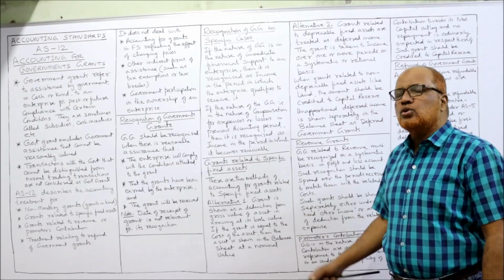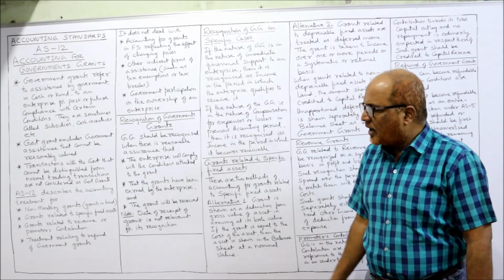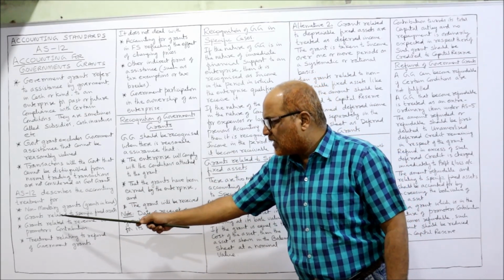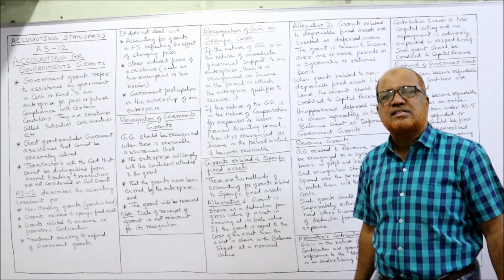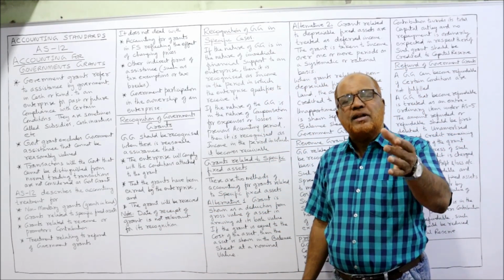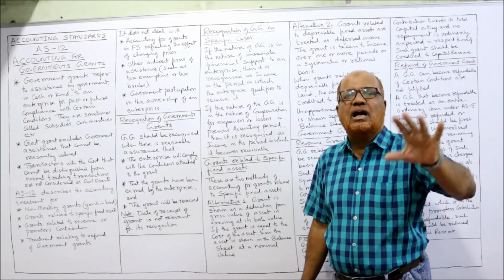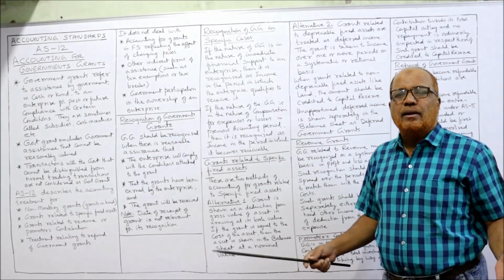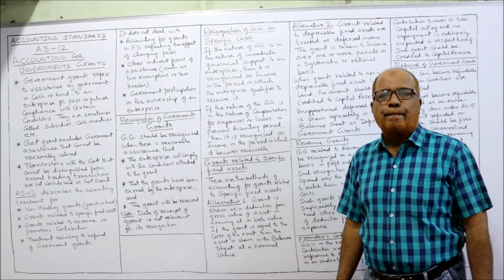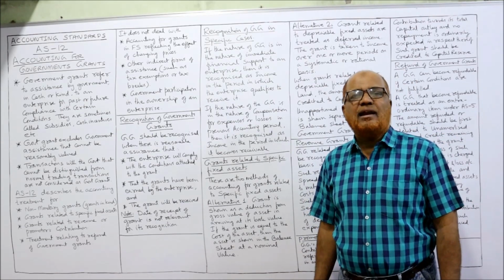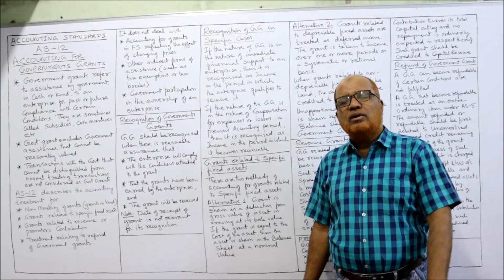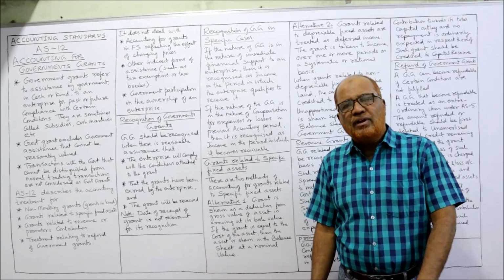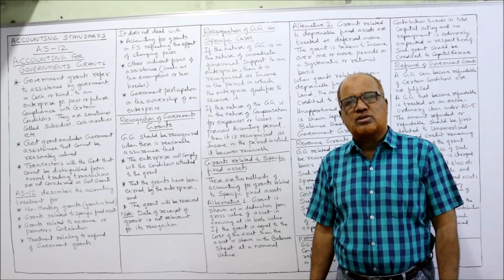Now, grants related to specific fixed assets. Here I told you in 4 cases this AS12 will apply. So one of the cases, the second case, is government grants related to specific fixed assets. When an enterprise purchases a fixed asset, sometimes the government will give a grant for purchasing the fixed asset. For example, a pollution controlling machine, the cost of the machine is, let it be 10 lakh. But the government has given a notification that if any enterprise purchases this machine, we will contribute 40% of the cost of the machine.